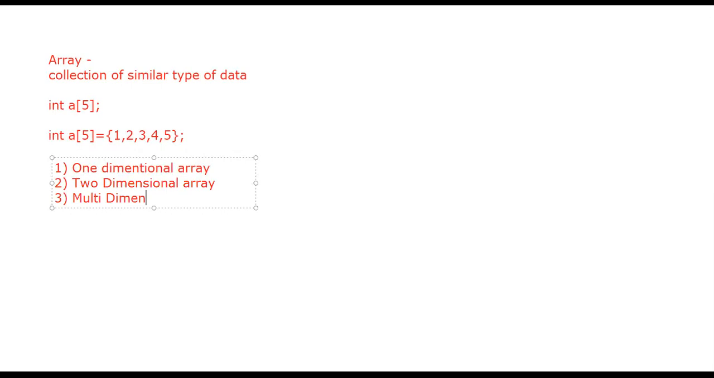Multi-dimensional. So the example which we have done belongs to which type? Yes, guys, can anyone answer?